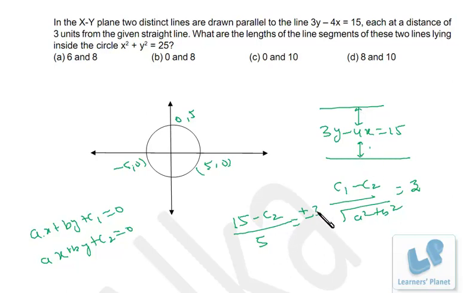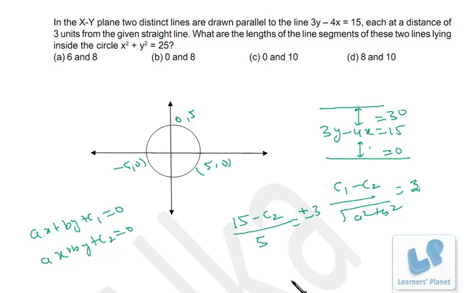So c2 must be either 0, that is 5 into 3, 3 is positive, so c2 must be either 0 or 15 plus 15, that is 30, right? So one of the lines will be 3y minus 4x is equal to 0, and the other line must be 3y minus 4x is equal to 30. Now if the line is 3y minus 4x is equal to 0, obviously it will pass through the origin, right?